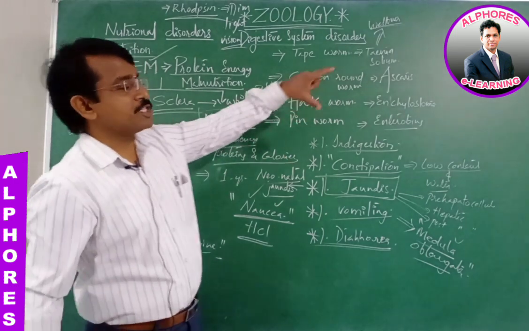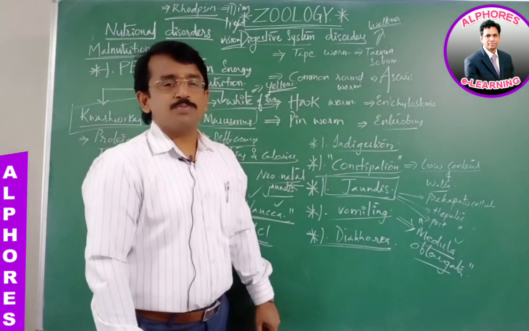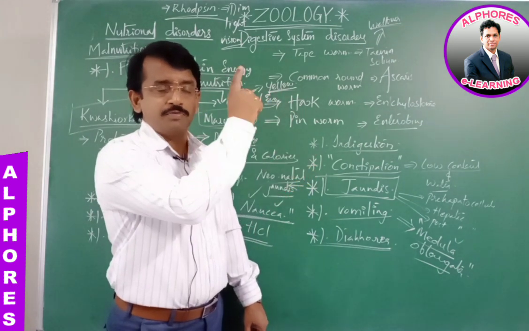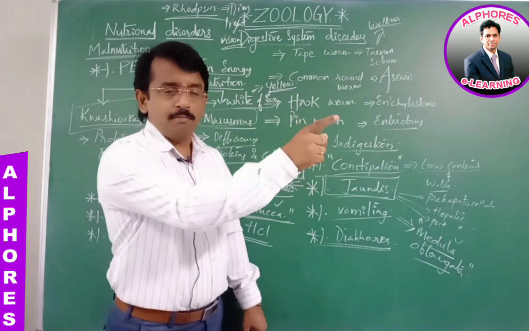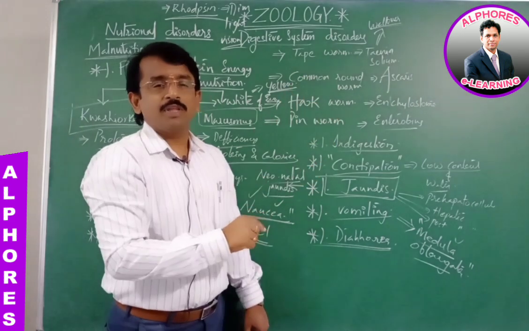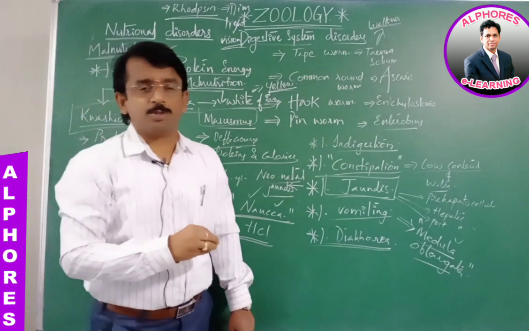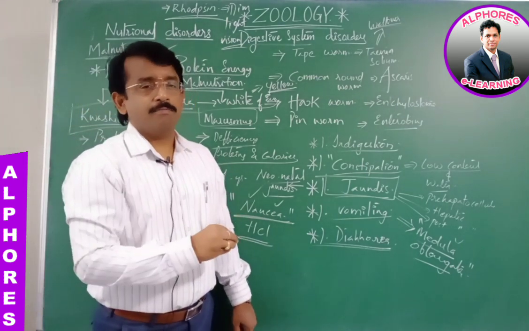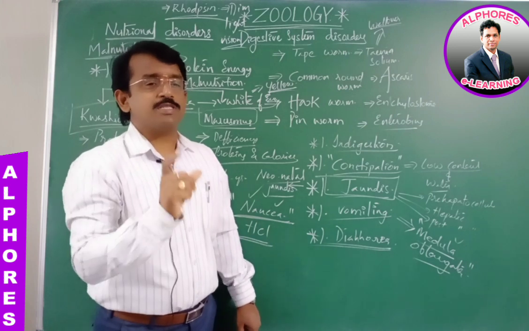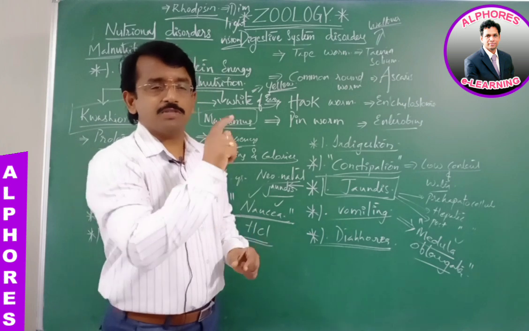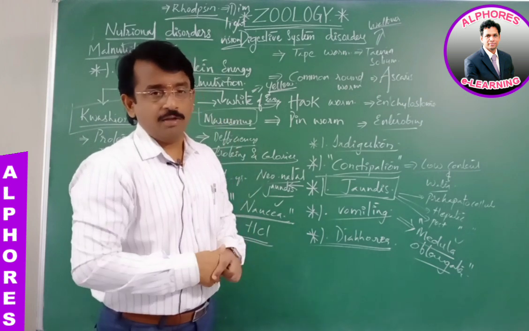Then the small intestine. The small intestine is 6.25 meters long. It has the duodenum, jejunum and ileum. The small intestine is the part where most of the food is digested and absorbed. The large intestine, due to its larger diameter, is called the large intestine. It has the colon, rectum and the anus.